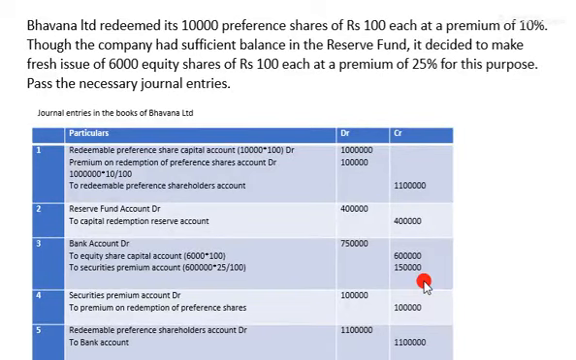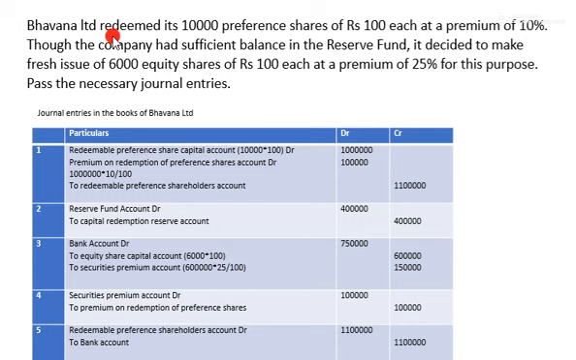Students, in the last class, in part 1, we discussed the theory part of redemption of preference shares. In this class, we'll start with the practicals, and this question stands for 6 marks. We'll read the question and solve this sum sentence by sentence.